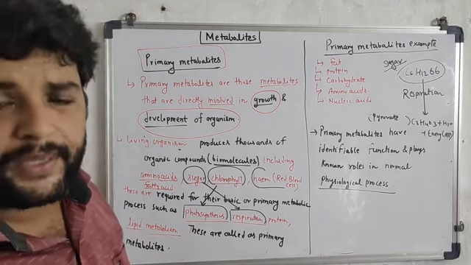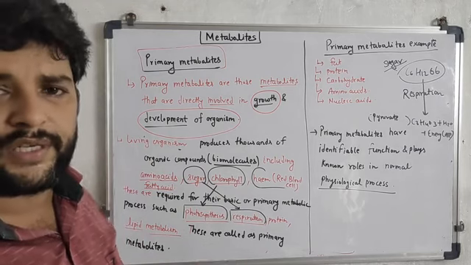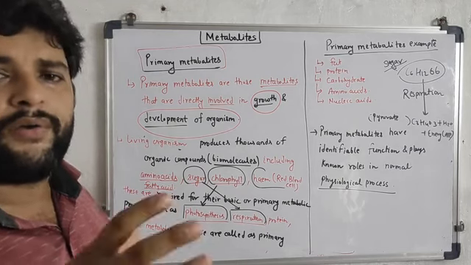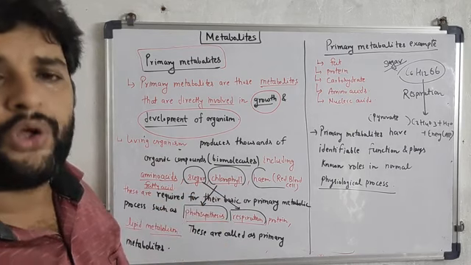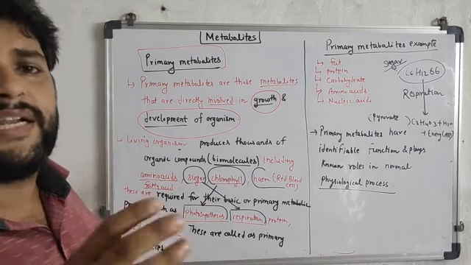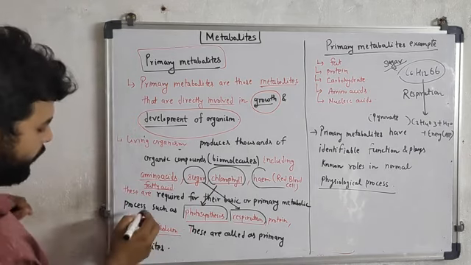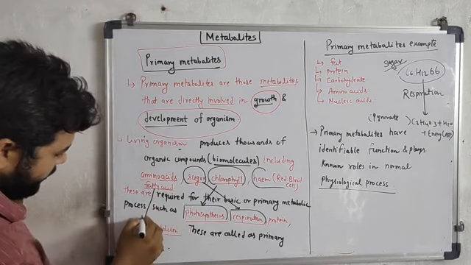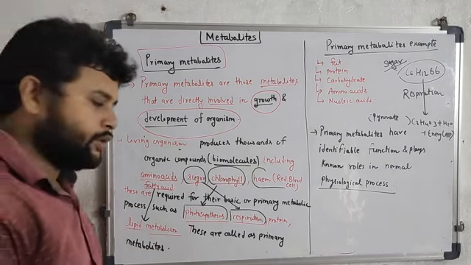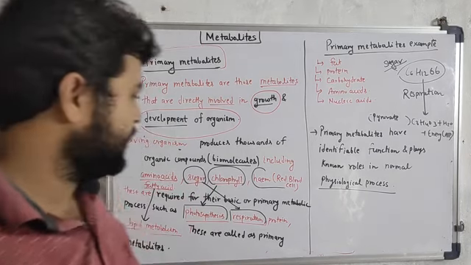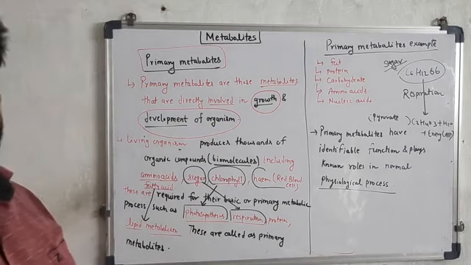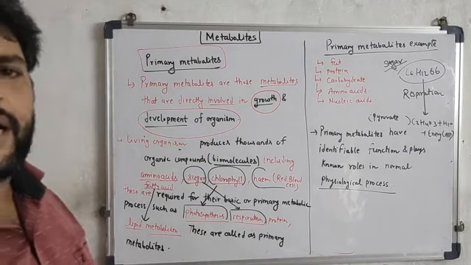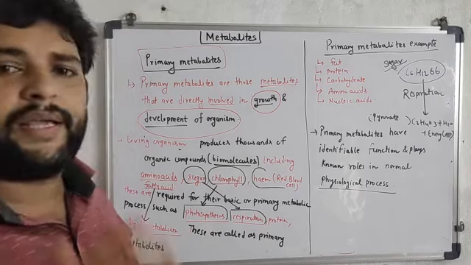This lipid may be formed by a combination of fatty acids or by the combination of fatty acid plus glycerol. So this fatty acid leads to the formation of what? Lipid.